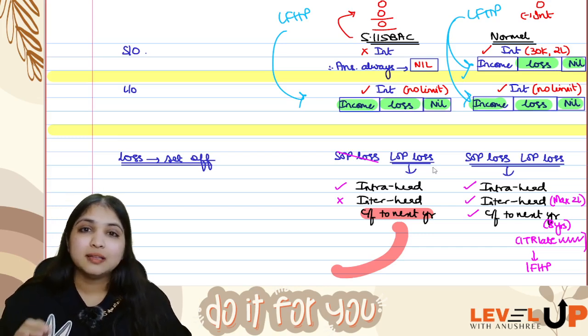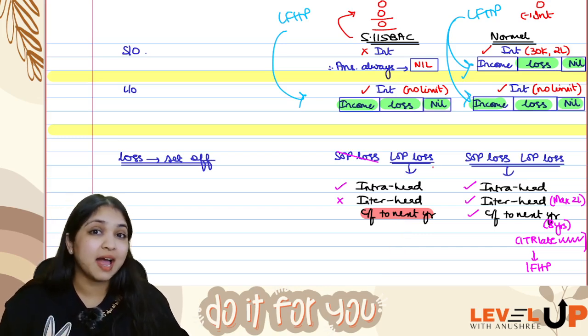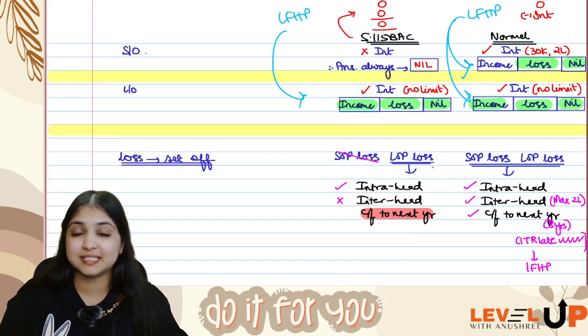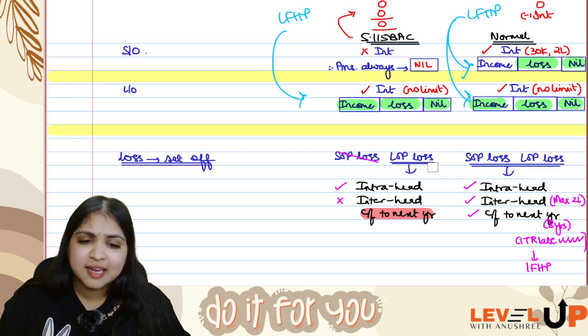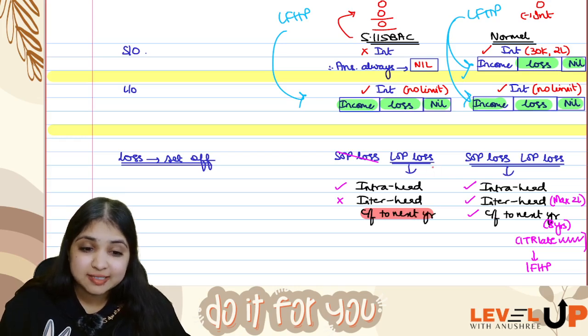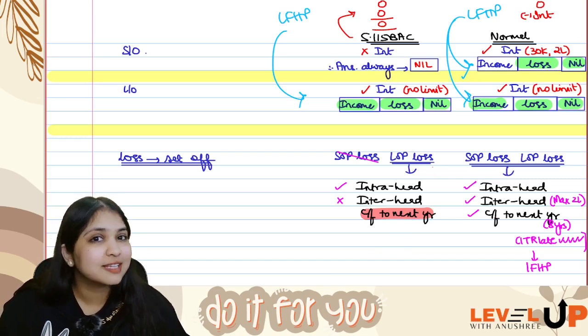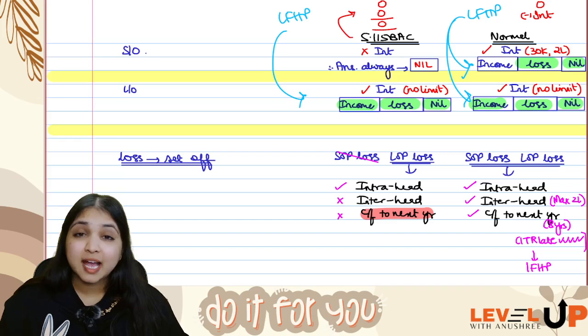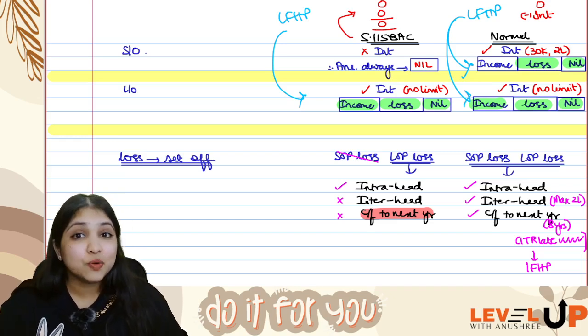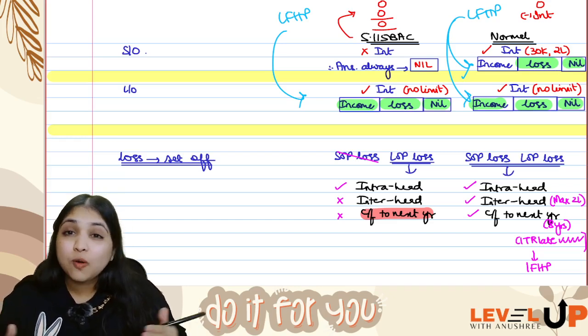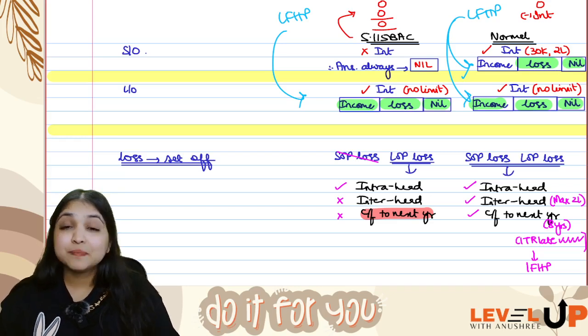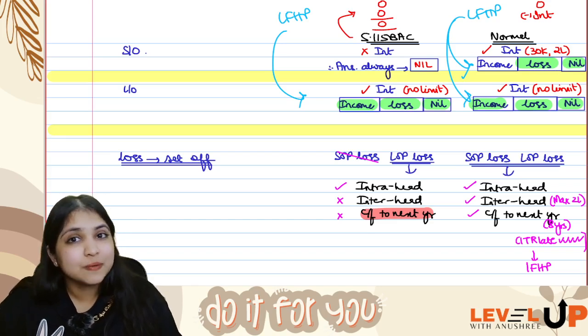However, ICAI's latest stand, as they have also issued a corrigendum in this regard, they are now saying that you cannot carry forward this loss to the next year. Which means under 115 BAC, if you have loss from house property, you can only do intra-head adjustment. You cannot do inter-head adjustment. You also can't carry forward to the next year.